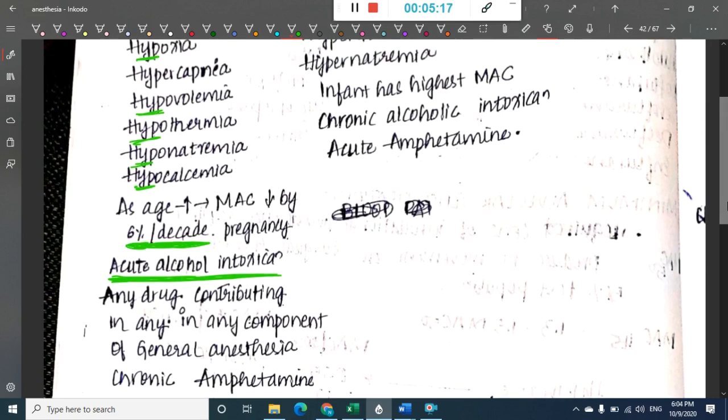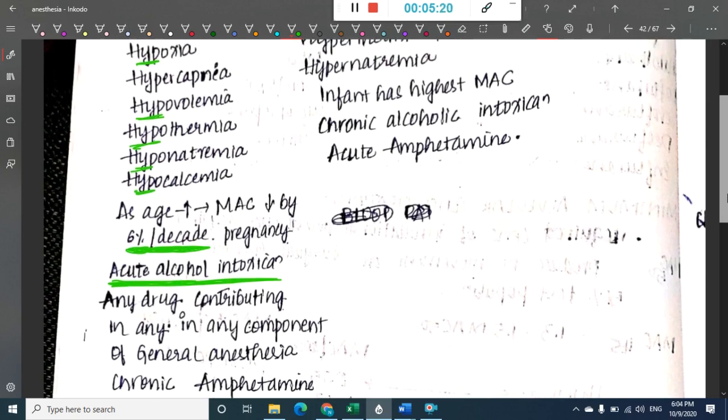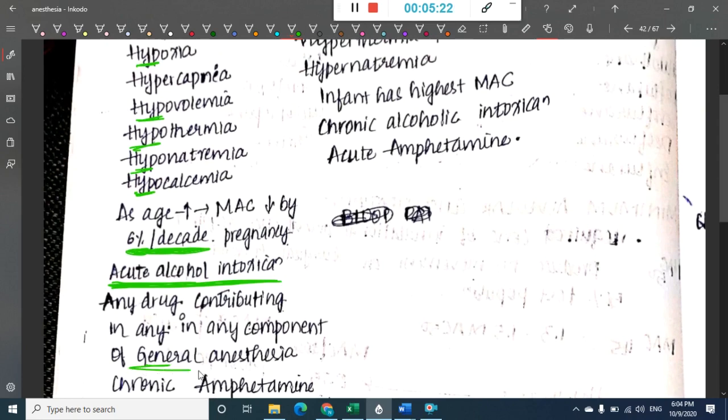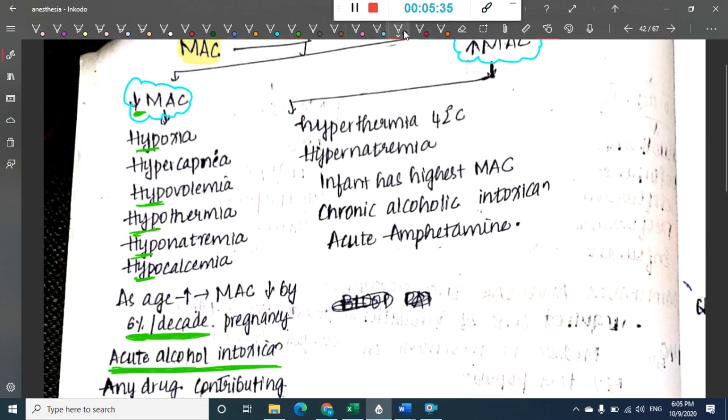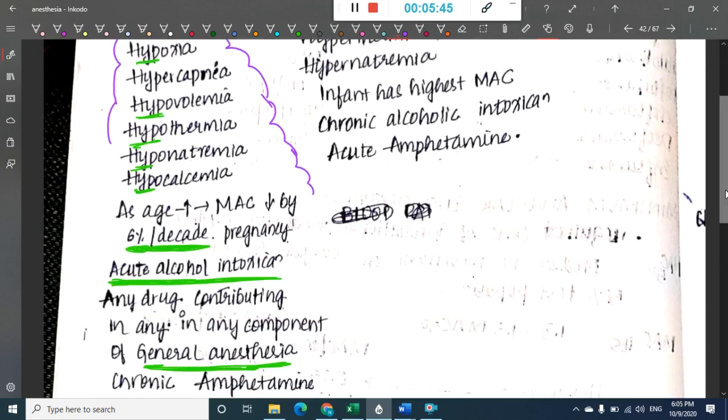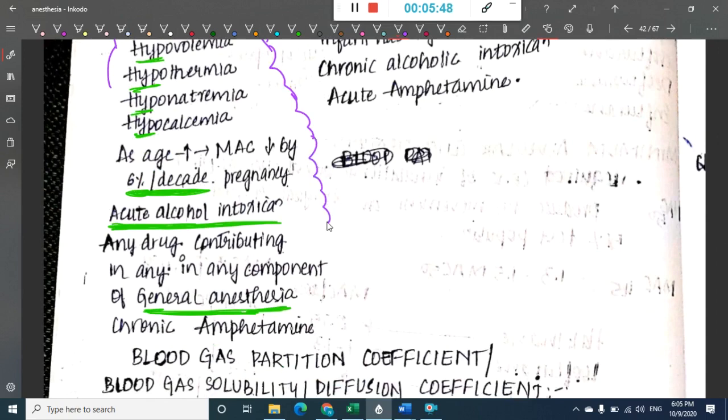Then, any drug which is contributing to general anesthesia, obviously this general anesthetic drug will cause paralysis of the respiratory muscles, right? That will lead to decreased minimum alveolar concentration. So these are the main things: hypoxia, hypovolemia, hypothermia, hyponatremia, hypocalcemia, then hypercapnia. Then as age increases, minimum alveolar concentration will decrease by 6% per decade, and in pregnancy minimum alveolar concentration will decrease.